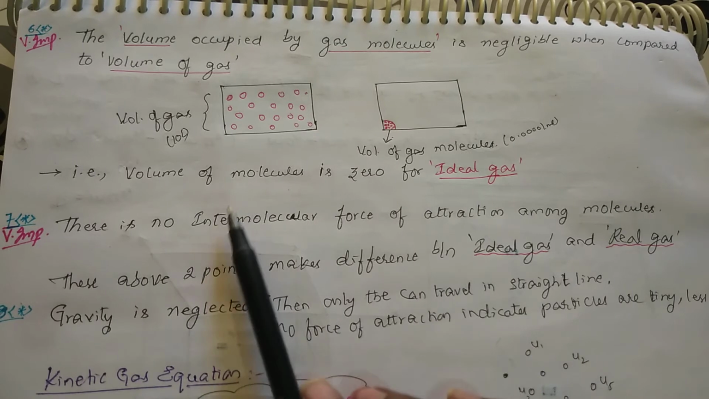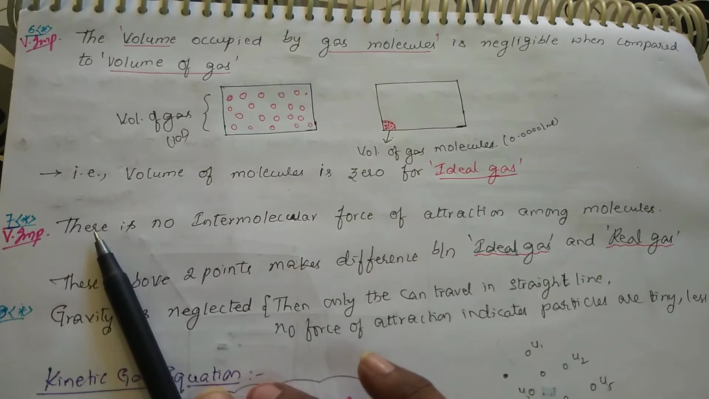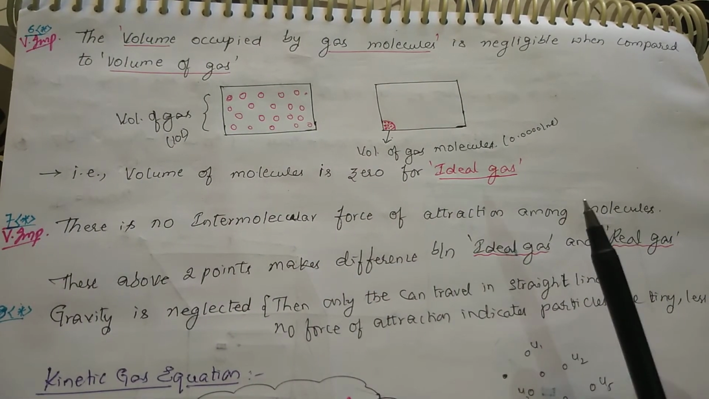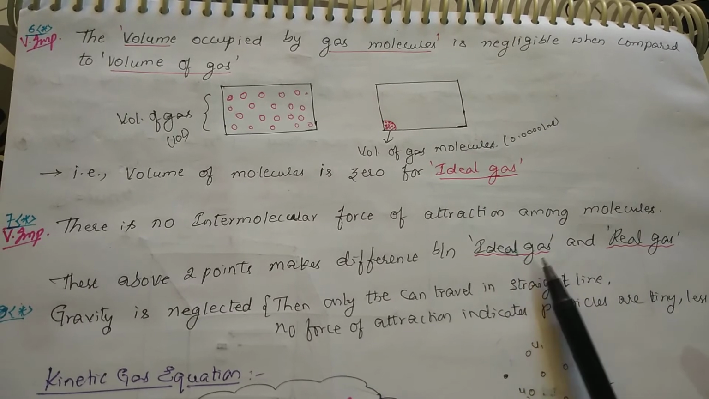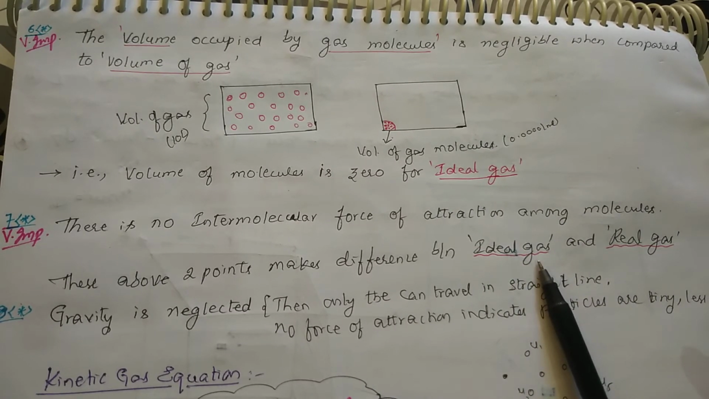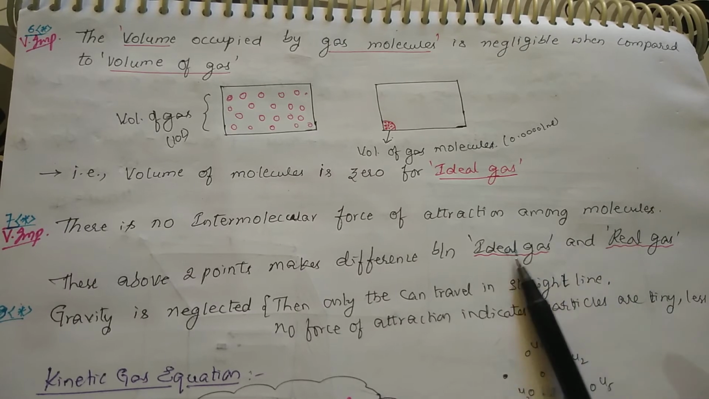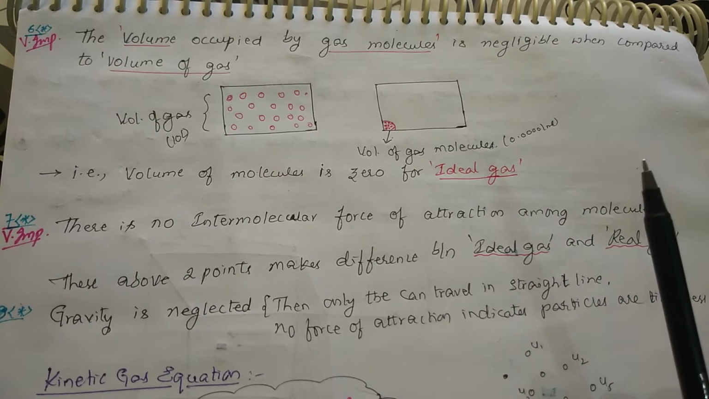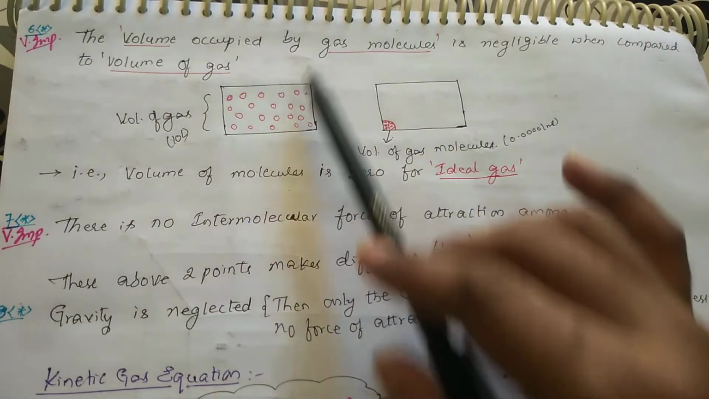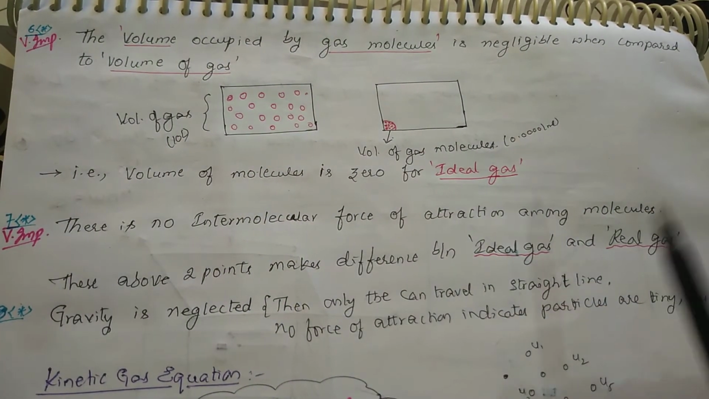Okay, these 2 points, the sixth postulate as well as the seventh postulate, make the major difference between the ideal gas and the real gas. We know the ideal gas equation is PV = nRT, but for real gas this equation is not applicable. So there should be some changes. How are the changes coming? Based on these 2 points, you are getting some changes, right?